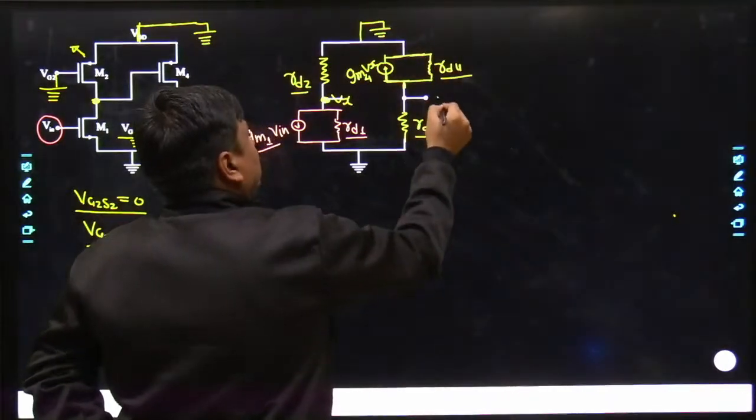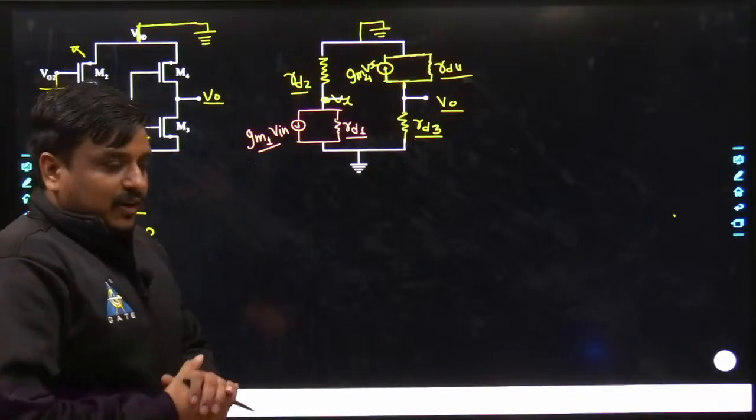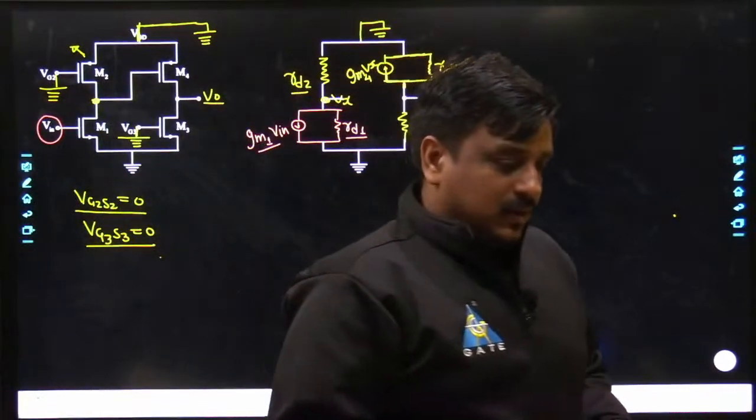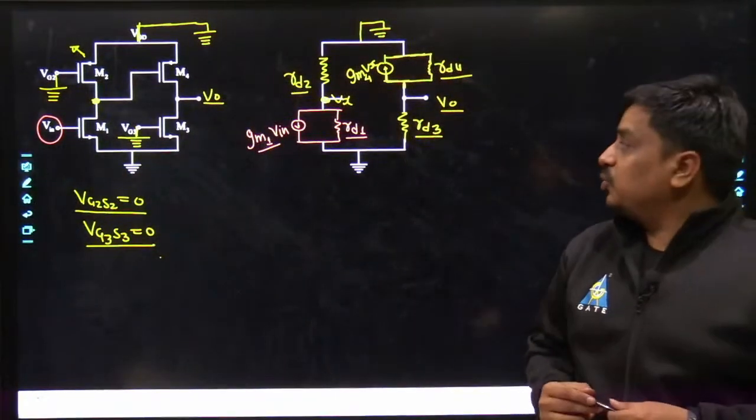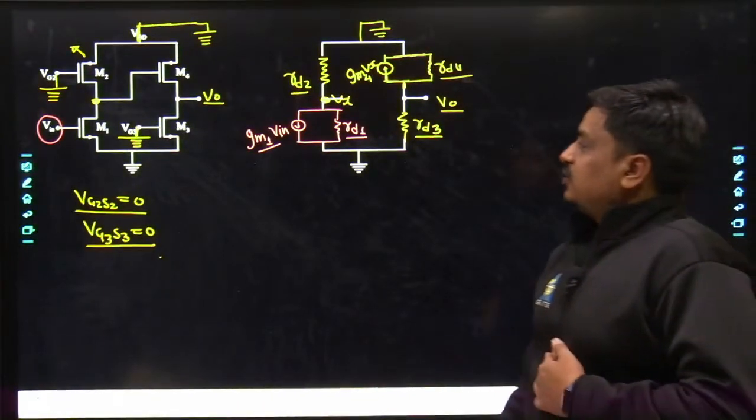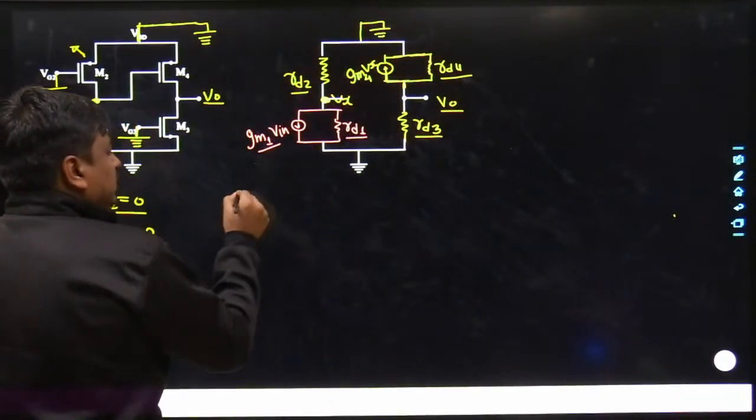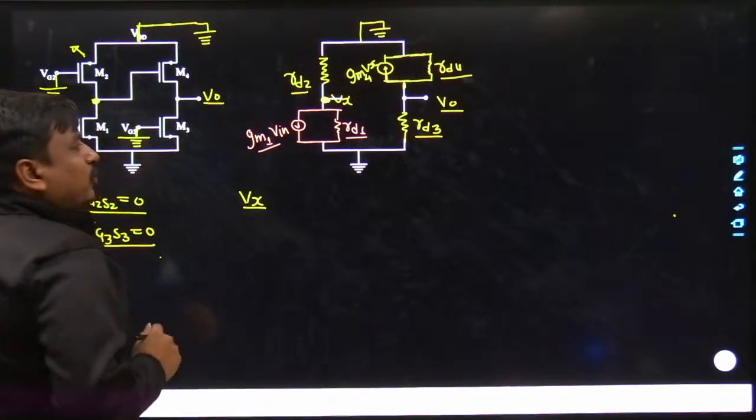Agreed? Now easily you would be able to figure out the value of V0 divided by Vin. Tell me how much worth we would be getting. It's very easy to calculate. See how I would be doing it. First, I would be focusing on the Vx.